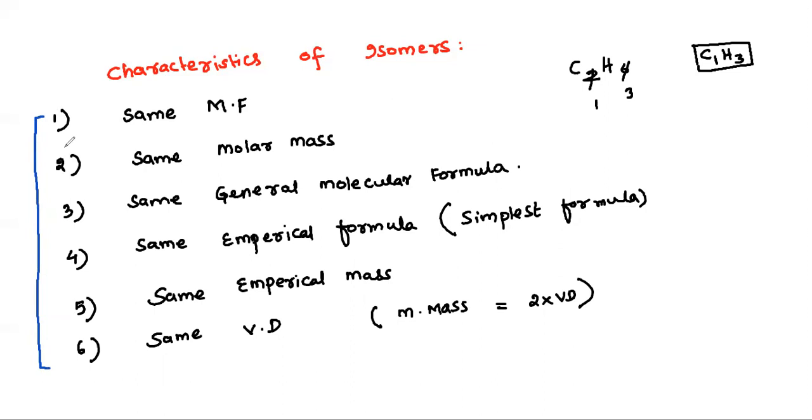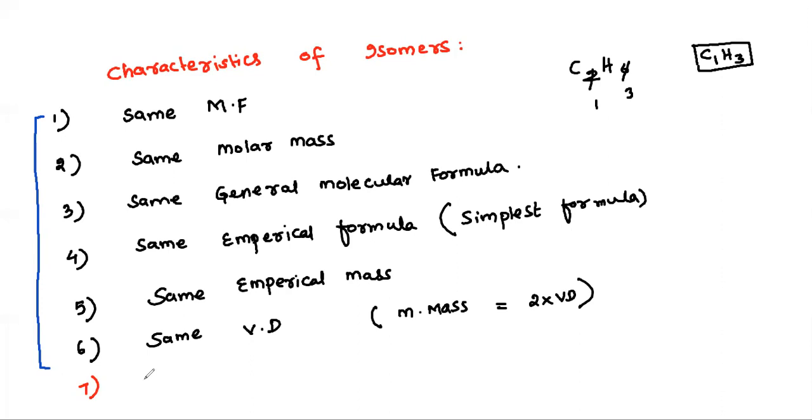They'll have difference in at least one physical or chemical property. This seventh point makes the two compounds different. If you don't write or understand this seventh point, that indicates you are actually talking about the same compound.